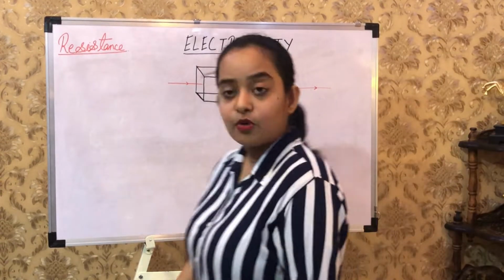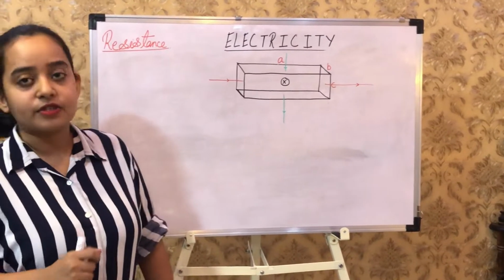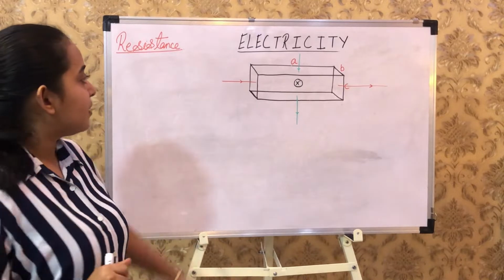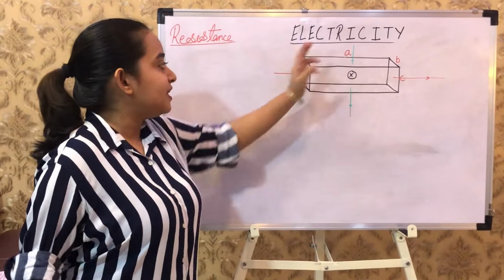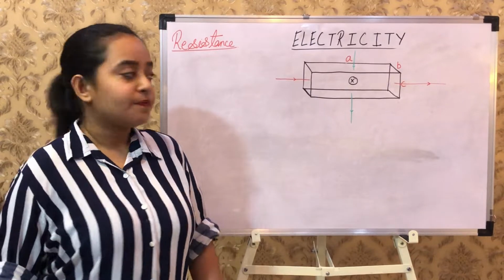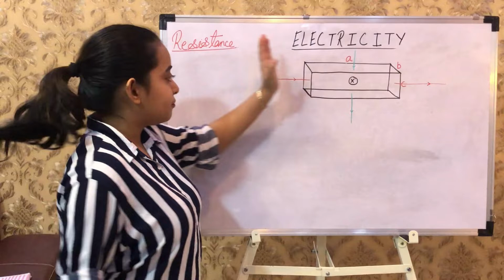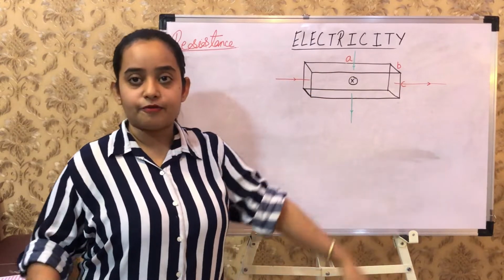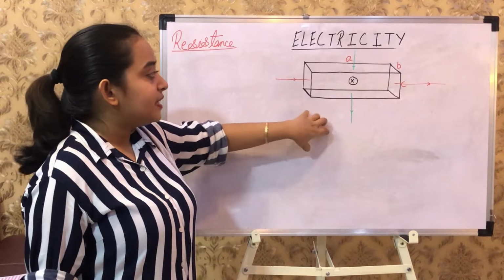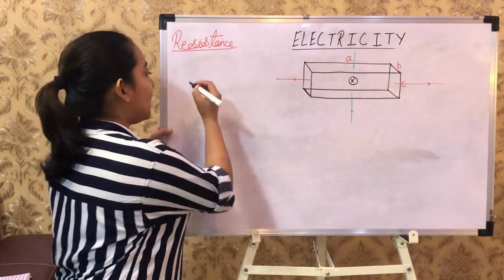I hope you paused the video and tried this honestly. Try changing the direction of current. I have marked the direction of current in green, red and black. The same current flows one case at a time from upward to downward, from left to right, and from outward to inward. For all these 3 cases, you need to find the value of resistance. I'll tell you how.